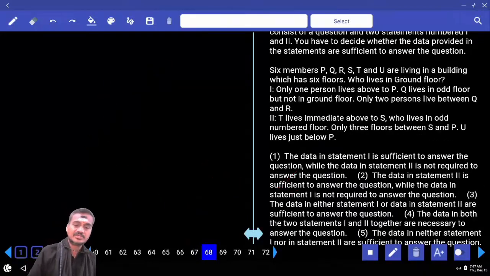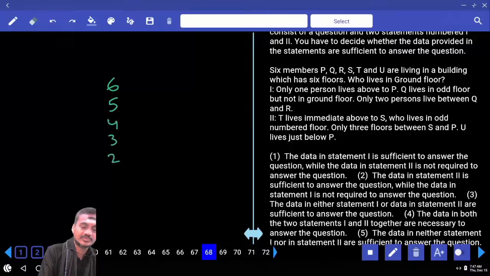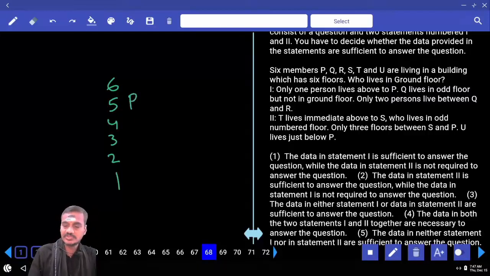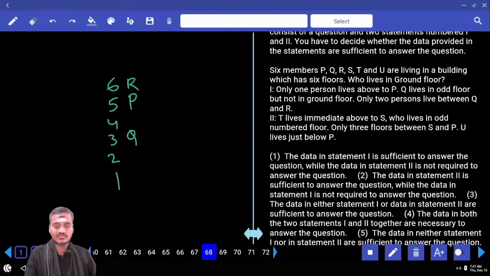Then 68, there are 6 members in a building which has 6 floors. Who lives on the ground floor? 6, 5, 4, 3, 2, 1. These are the 6 floors we have, and only one person lives above P. That means P must be at the 5th place. And Q lives on an odd number floor but not on the ground floor. So Q must be here. And only 2 persons between Q and R is here. Now the one who is on the ground floor cannot be determined, isn't it? Hence, we have either S, T or U.